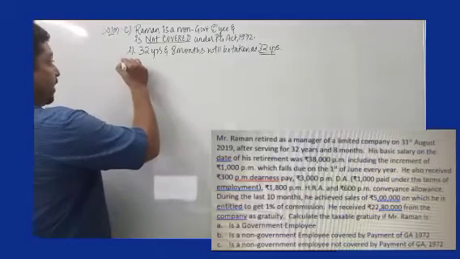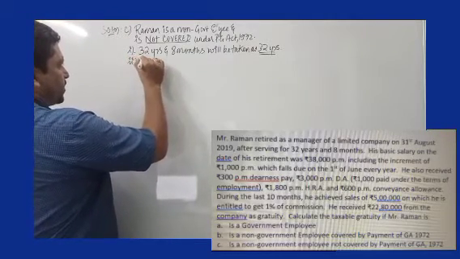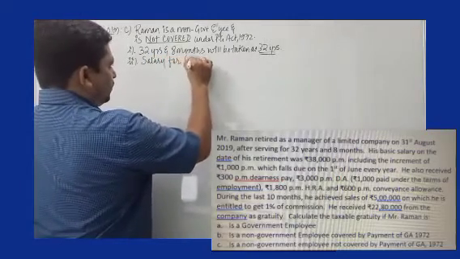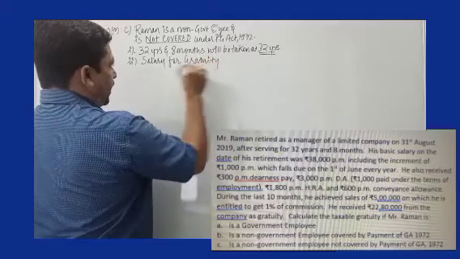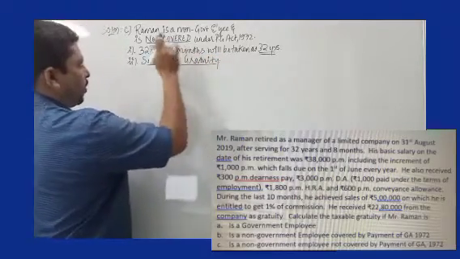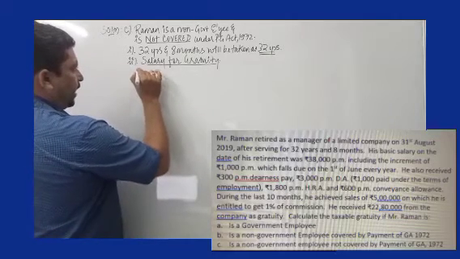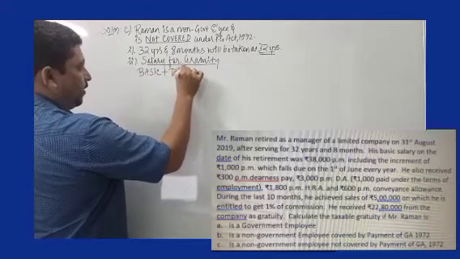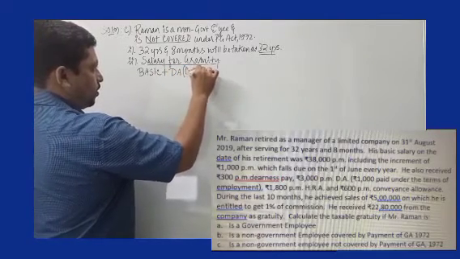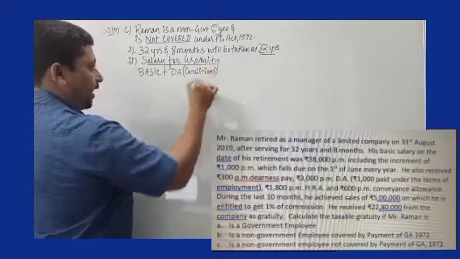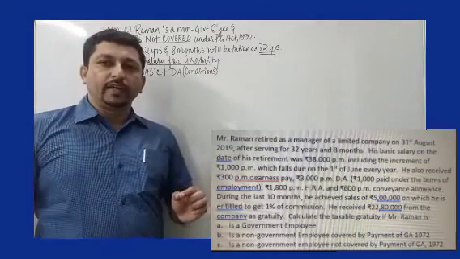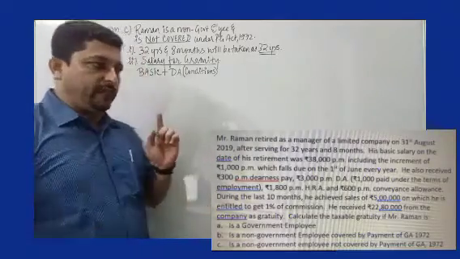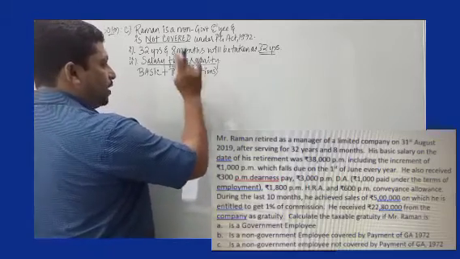1972. Second important thing that we need to look at is salary for gratuity. Now we are talking about an employee not covered under Payment of Gratuity Act. The criteria are basic plus DA. Remember, DA is with conditions. Only if it is included for retirement benefits, only if it is given under terms of employment, only if it is given under superannuation benefits. If those points are given, only then DA must be included.